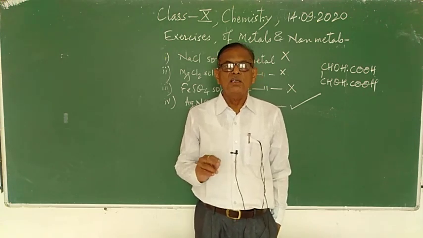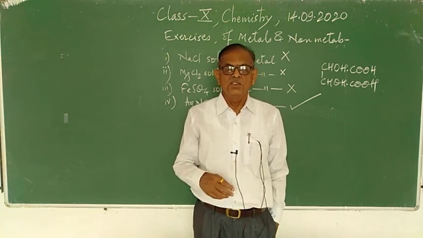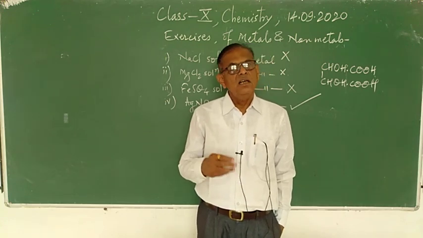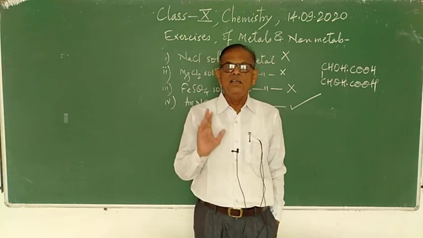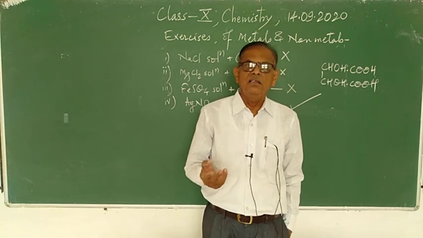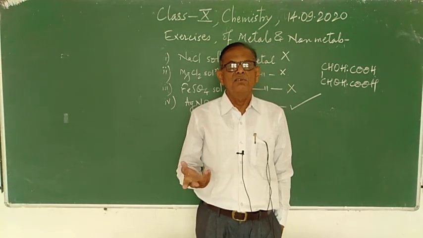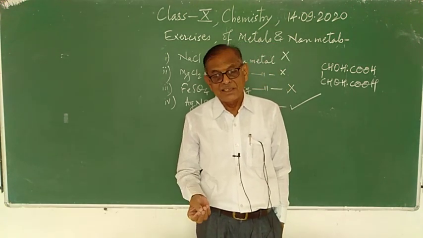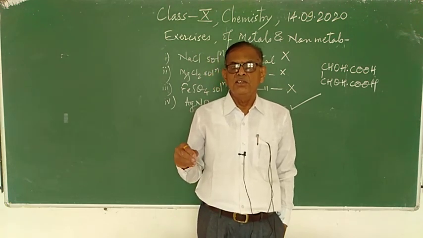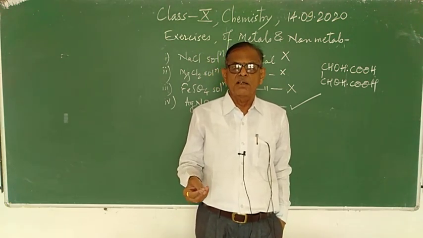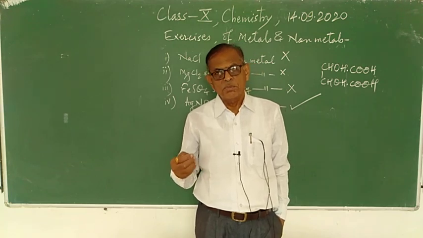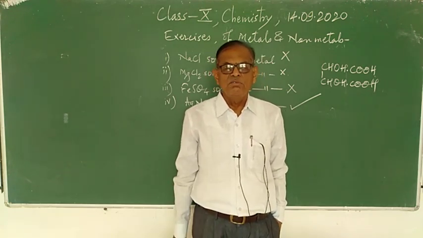When they dissolve in water, their solution is basic and turns red litmus paper blue. While non-metals, when heated, get converted into their oxides, which are acidic in nature, and when they dissolve in water, their aqueous solution turns blue litmus paper red. So these are the various points.